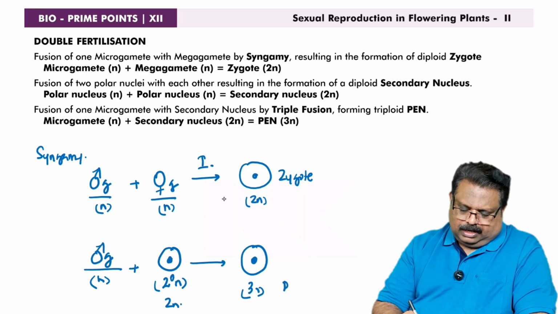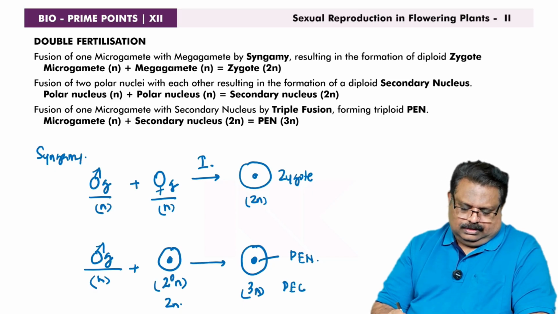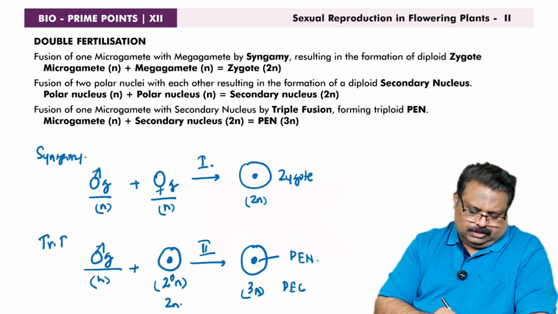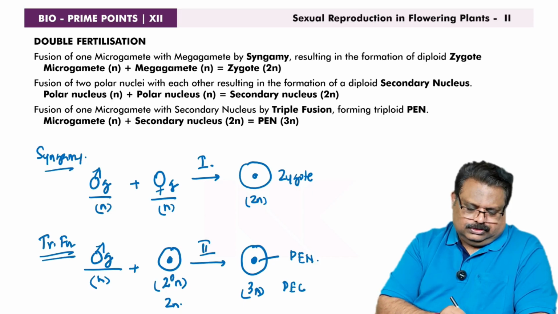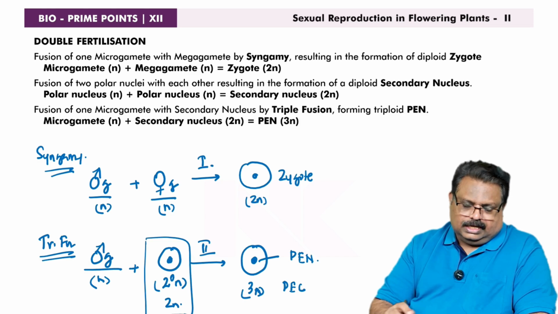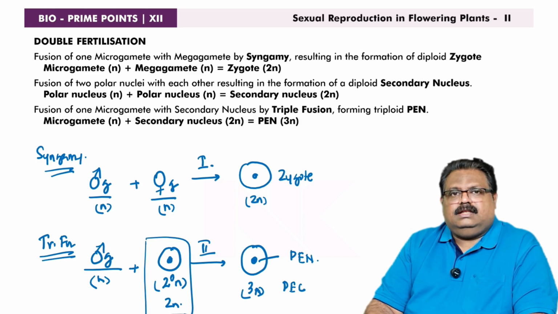The cell is called the primary endosperm cell and the nucleus is called the primary endosperm nucleus. It's a triploid cell. This is fertilization number 2. This is called triple fusion. And how is the secondary nucleus produced? The secondary nucleus is produced by the fusion of 2 polar nuclei present at the center of the central cell.